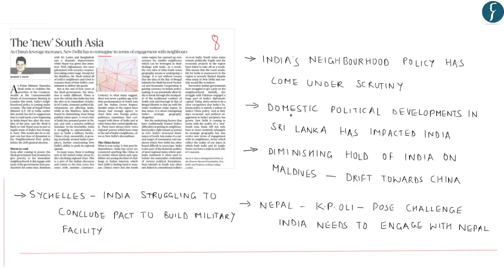As we can see, in Sri Lanka, domestic political developments are impacting India, whereas in Maldives, India has been seeing a diminishing of its hold. And it can be seen that Maldives is slowly drifting towards China. Similarly, in Nepal, the coming into power of KP Oli has posed another challenge for India. Thus, India needs to engage with Nepal despite political challenges. In Seychelles, India is still struggling to conclude a pact to build a military facility. This is important for India so as to balance the growing clout of China in the Indian Ocean region.